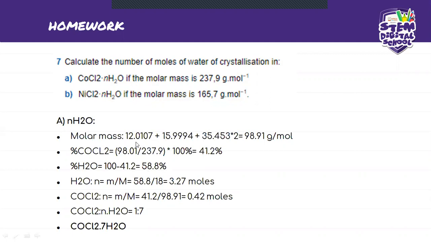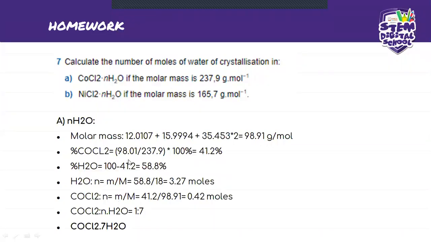58.8 gram. Guys, I'm also reminding you, if there's anywhere you get confused while I'm explaining, you can send me a chat and I'll go back and explain again until you are sorted out. So then now we look for the number of moles.